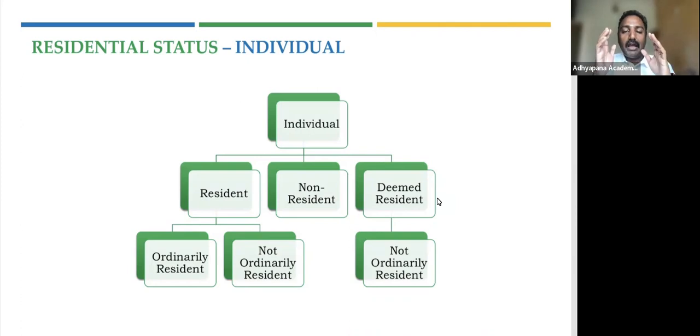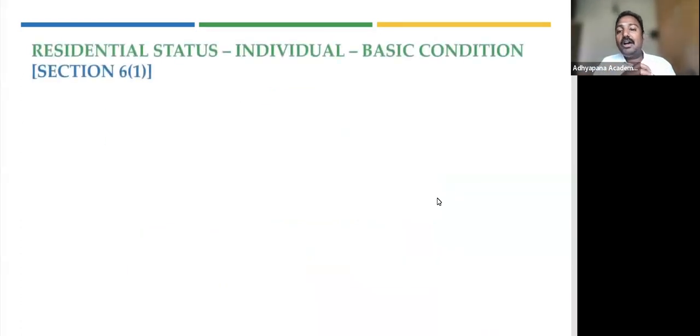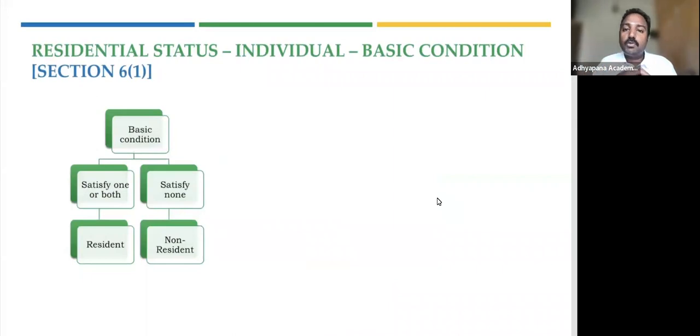Let's refresh: when do you call someone an ordinary resident and when a not ordinary resident? To be a resident, there are certain conditions, called the basic conditions. There are two basic conditions. If at least one is satisfied by that individual, the taxpayer, then he'll be called a resident. If he is satisfying none of the basic conditions, then he'll be called a non-resident. So the first step is to bifurcate whether he is a resident or a non-resident based on the basic conditions.